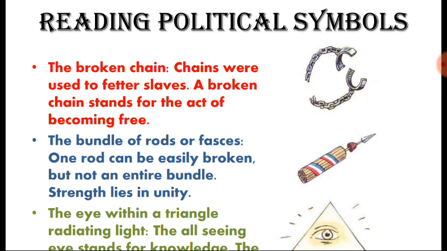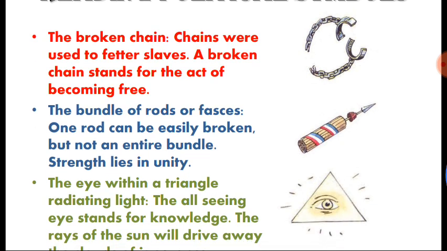Let me explain. The first symbol is a broken chain. At that time, chains were used to catch and keep slaves. So the broken chain stands for the act of becoming free, which means independence. Okay. The second image is a bundle of rods.